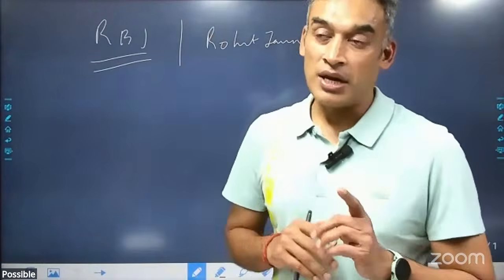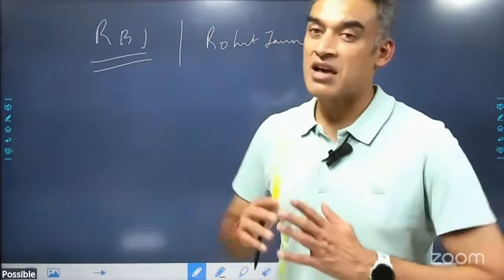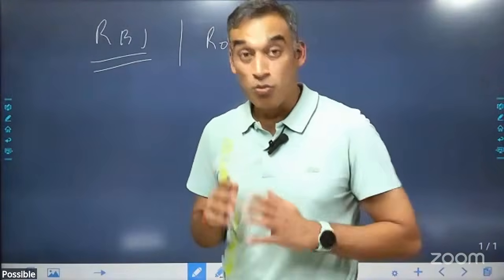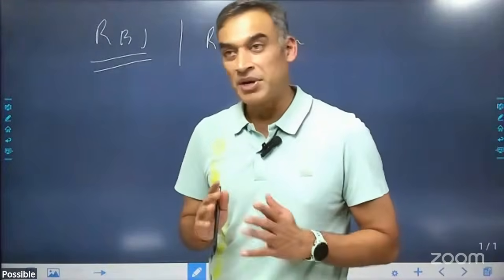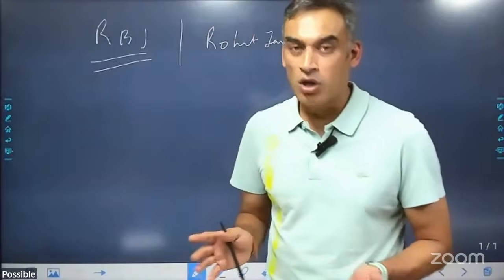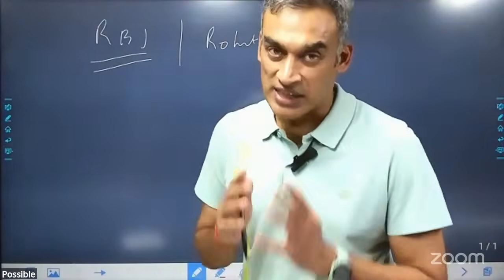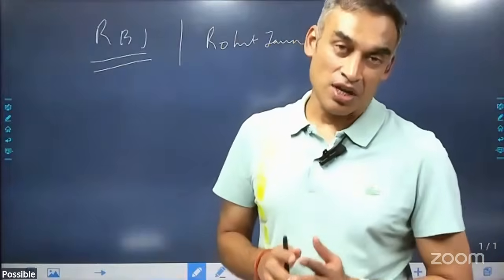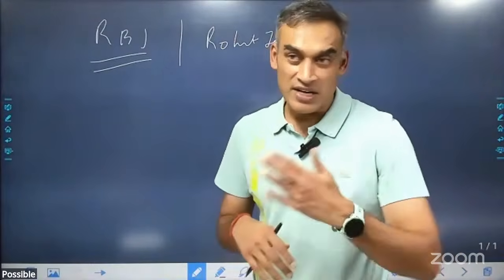There is one woman deputy governor, Poonam Gupta. Then we have Murmur, the third one, and the fourth one is Swaminathan. The 4 deputy governors, right? RBI was set up under the Government of India Act 1934, on 1st April 1935. This is the 91st anniversary of RBI. In April we did RBI.